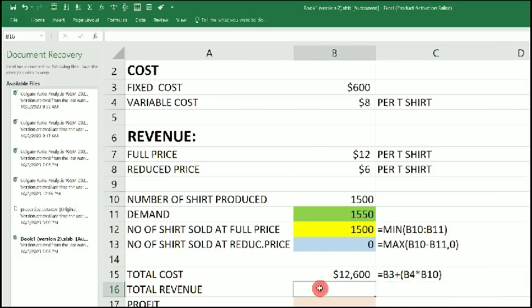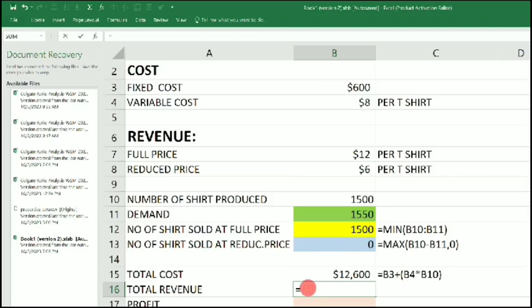Now let's input the total revenue. For total revenue, we also have to start with equals to let Excel know that we want to do a calculation or input a formula. All right, now what is our total revenue? Our total revenue is definitely the revenue from the number of shares sold at full price and the number of shares sold at reduced price. Okay, so now let's input it.